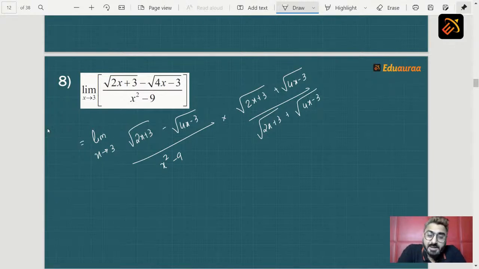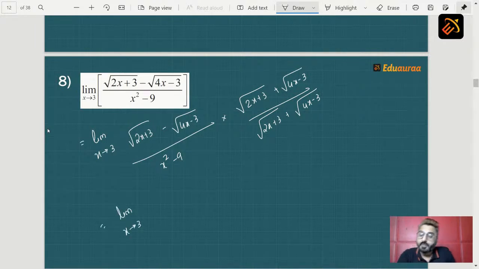Now students, in this case, if you see your numerator, it is in the form of a plus b and a minus b. Now, when it is in the form of a plus b and a minus b, it is a square minus b square formula. So, when you apply that formula, you get the next step is